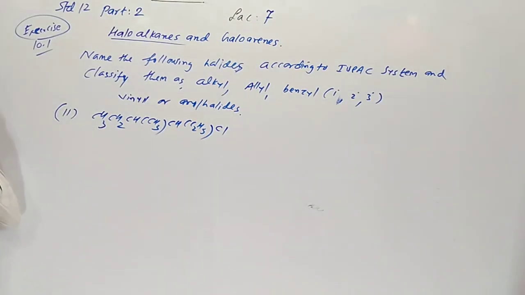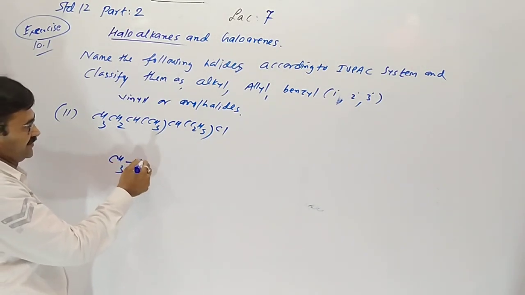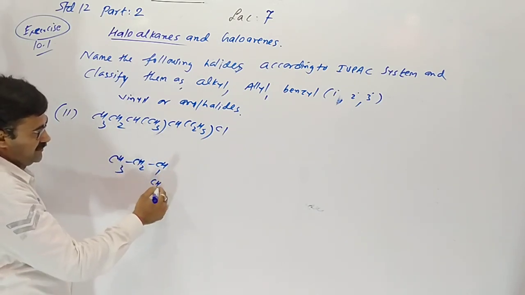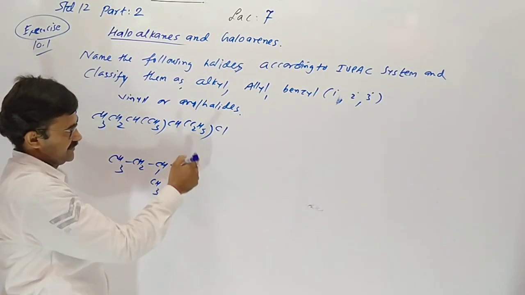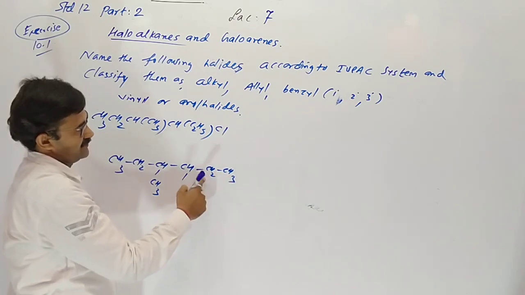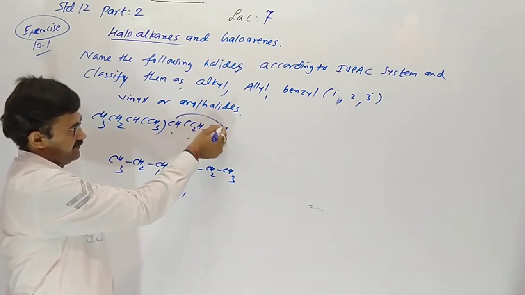This abbreviated form we have to draw in full-fledged form. Here is a bracket, so it should be a branch. Here CH, here is a bracket, so it should be a branch. So ethyl on this carbon, chloro on the same carbon.